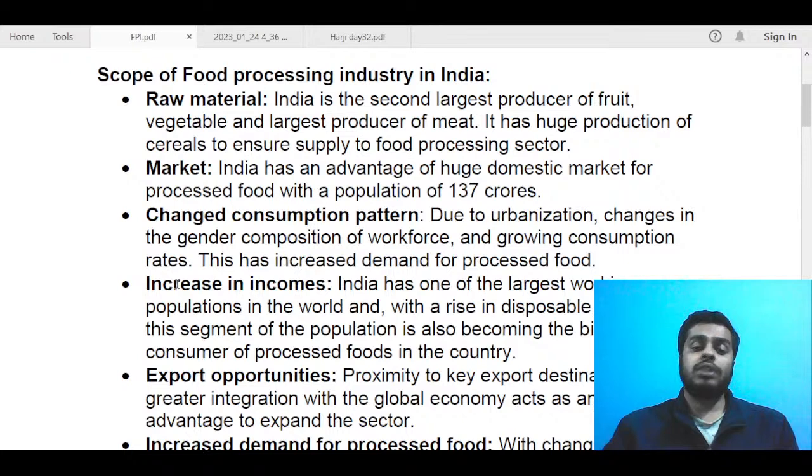So you just had to write 4 5 points. It was not necessary to mention all of these, but you just needed to make it clear that we have a lot of scope for food processing industry in India. So if you could have added some data and all, it would have been advantageous.